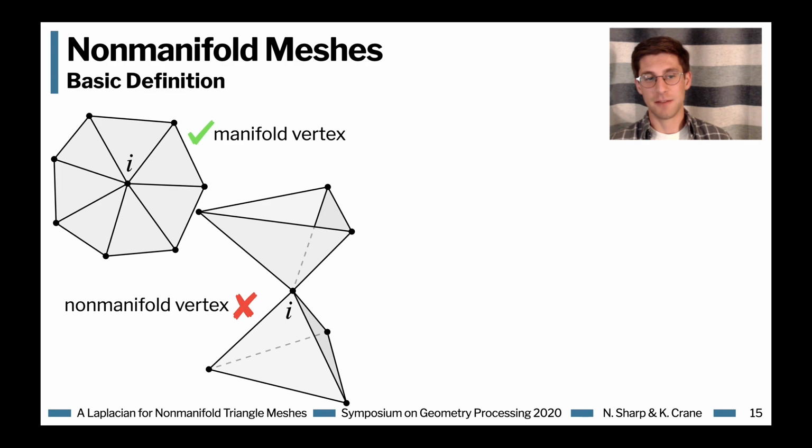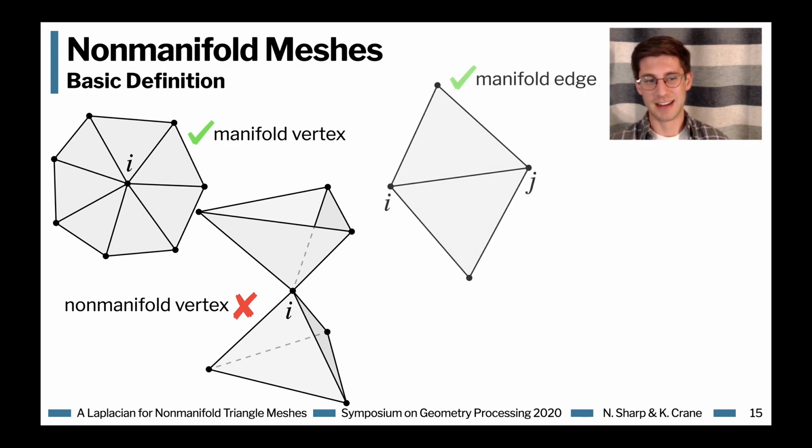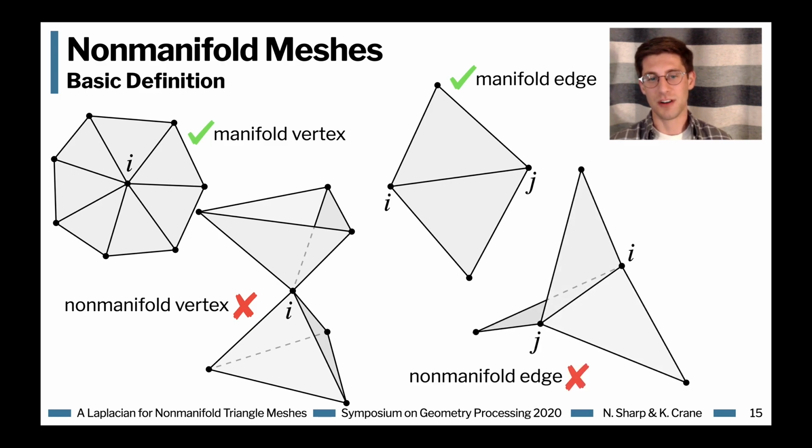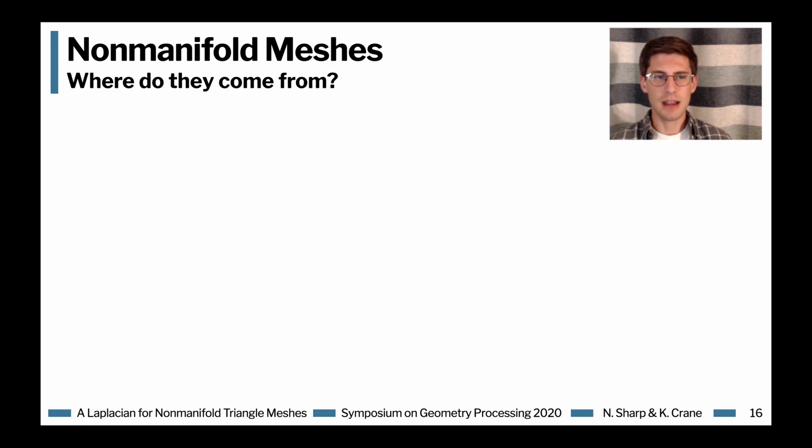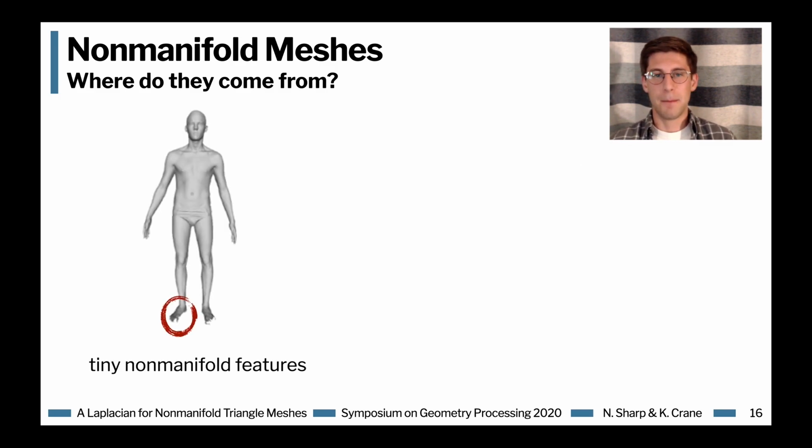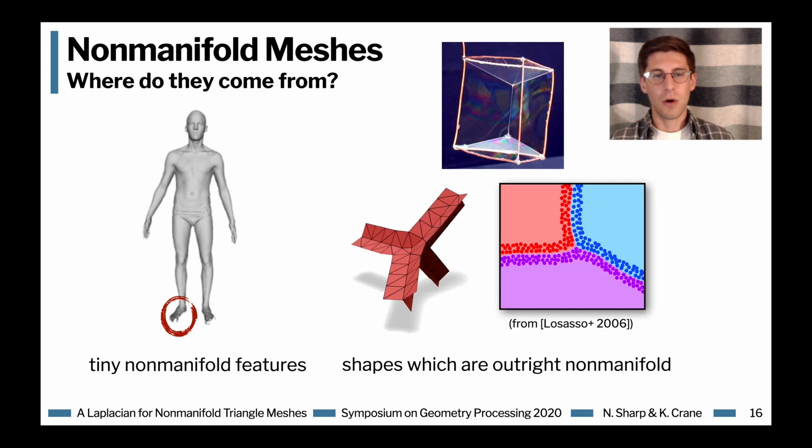But you might have local regions of your mesh which don't look like the plane, like for instance this non-manifold vertex in an hourglass configuration, or non-manifold edge, which has 3 faces incident on it. Sometimes non-manifold meshes arise just due to a tiny small feature in some larger mesh which is otherwise manifold. For instance, the foot of this 3D scan has just a few non-manifold edges down at the bottom. Or maybe more interestingly, some shapes we're interested in are just outright non-manifold.